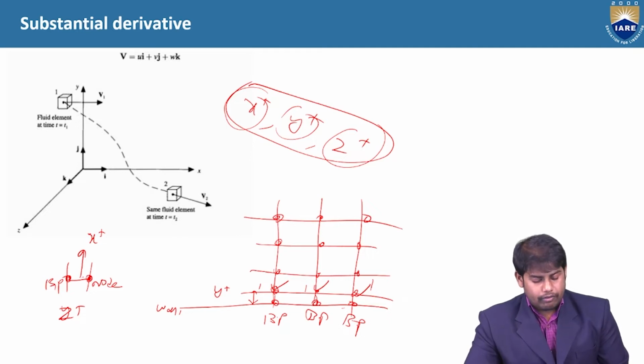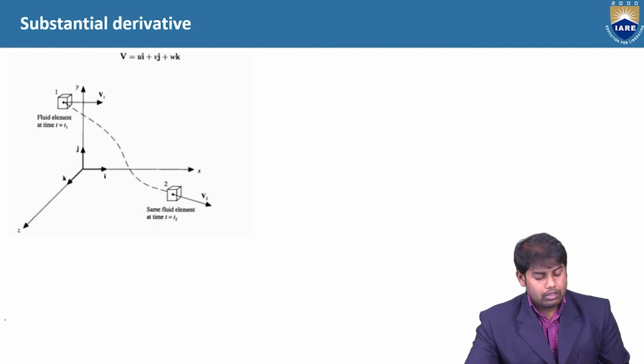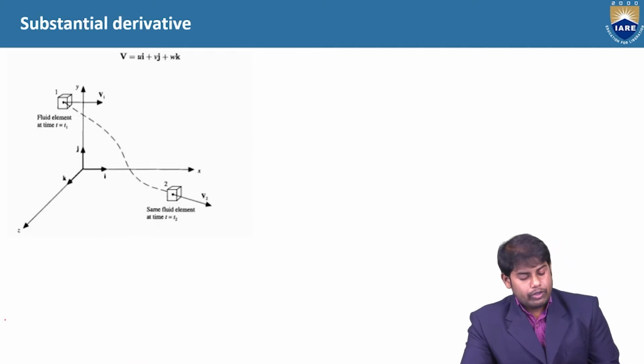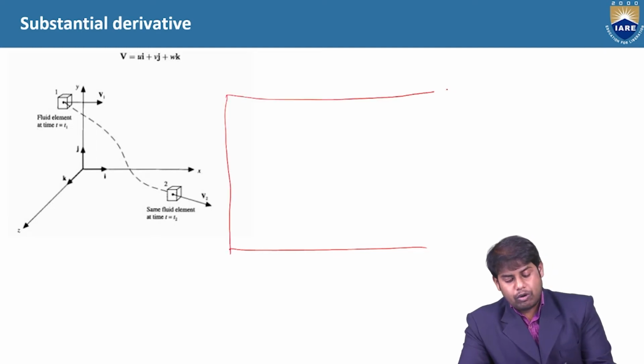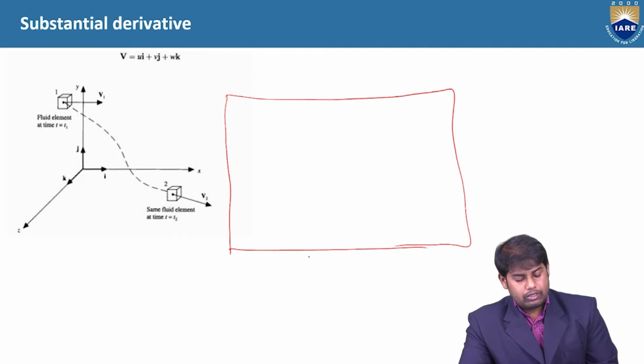Now let's consider flow over a flat plate. Let us take an example. Let's say this is the flat plate. These are the boundaries we have. This is called the wall, which is the flat plate.